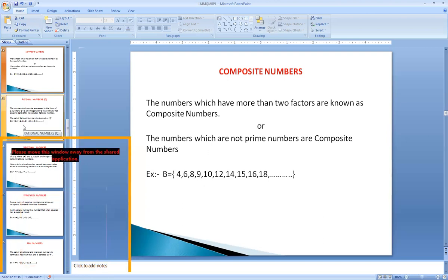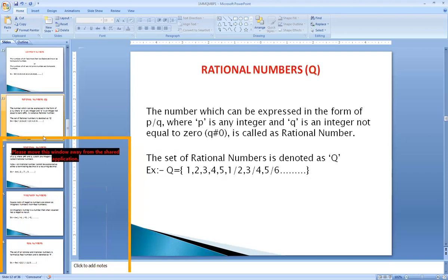The next type of numbers are called rational numbers. Rational numbers are denoted with the letter Q. A number which can be expressed in the form of p by q, where p is an integer and q is an integer not equal to 0, is called a rational number. Numbers expressed in the form of a fraction, p by q, where q should not be equal to 0, are called rational numbers. We can write them as 1, 2, 3, 4, 5 or 1 by 2, 3 by 4, 4 by 5. All these are called rational numbers.